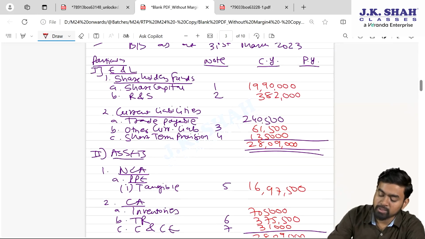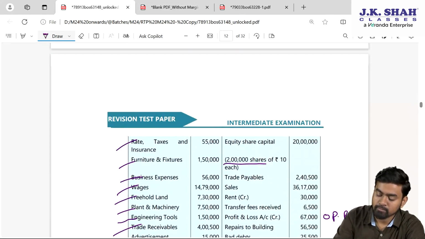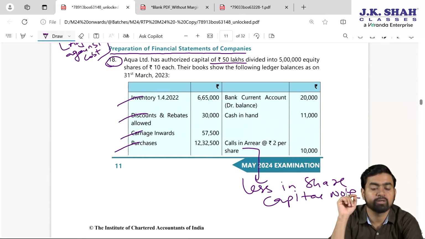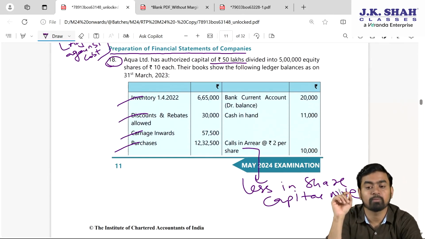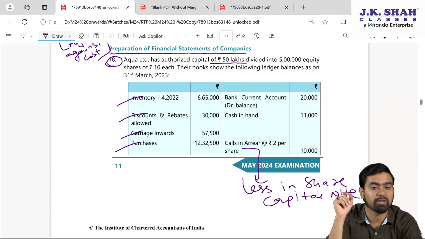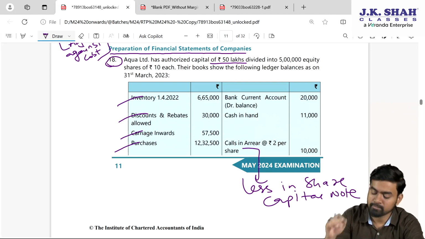So I hope, my dear students, with this particular question I have already informed how to solve a big question in limited time with full efficiency. Yes or no, my dear students? I hope. Hence, question number 18, which is based on company final accounts, is clear.